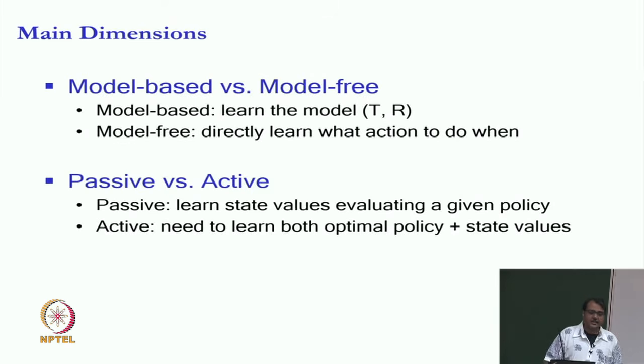There are 2 other dimensions that we will talk about. One is passive versus active. So, passive is learning the state values by evaluating a given policy. So, this is like policy evaluation. Active is when we have to learn the optimal policy as well as the state values. You have to learn the optimal policies as well as the model or whatever it is, right. So, that will be called the active setting.